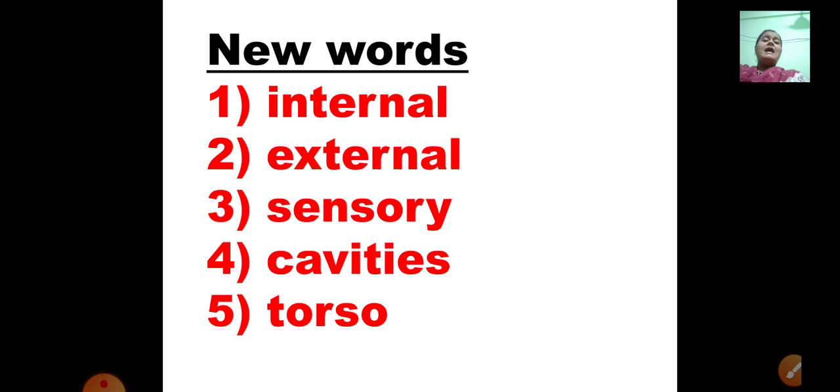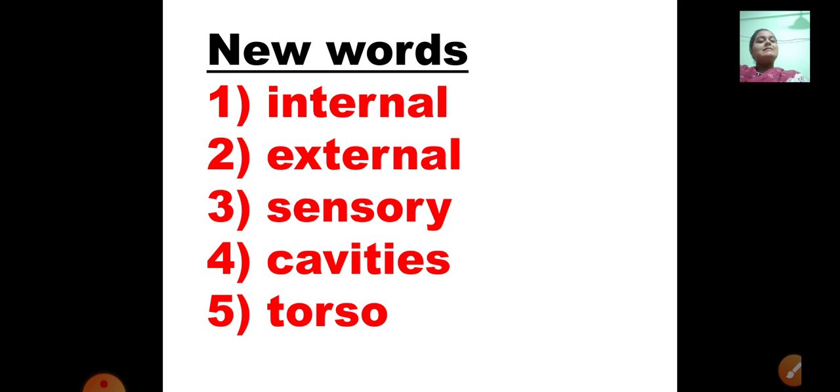First word, internal. Now all these words are related to body parts. Internal means those organs which are situated inside our body and we cannot see them. For example, heart, lungs. These are the internal organs of our body. So those organs which are situated inside our body are known as internal organs.